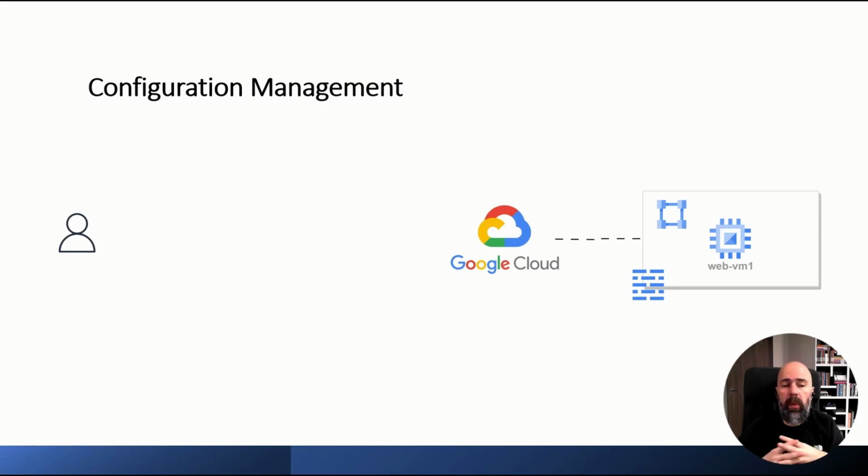So we want to apply the same principles like consistency and idempotency and also efficiency when we do the configuration management. Luckily, we have a panel of tools available. We're talking, just to name a few, Ansible, Chef, Puppet. Those are all configuration management tools. Yes, they do some infrastructure provisioning, but we're not going to go into that discussion. We're going to use the tool for its intended purpose.